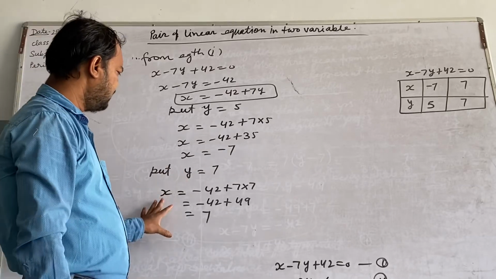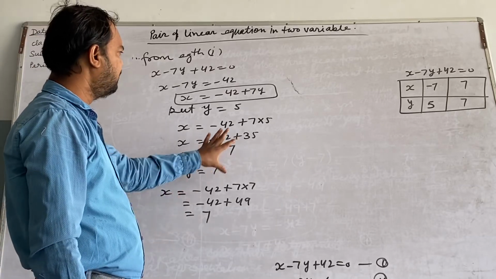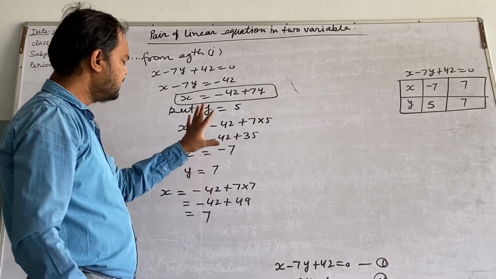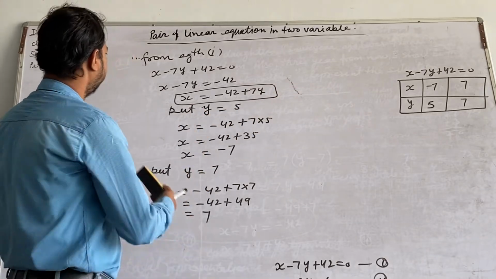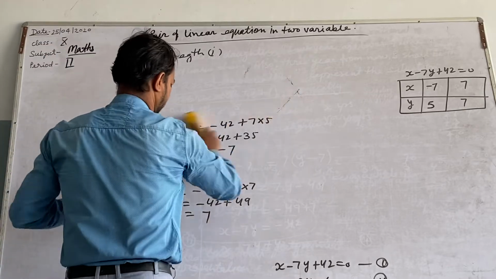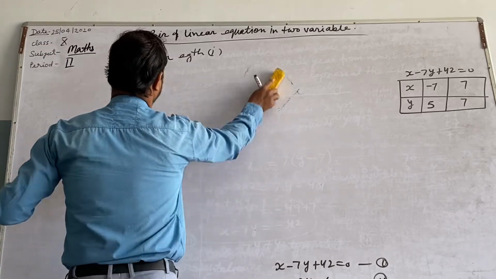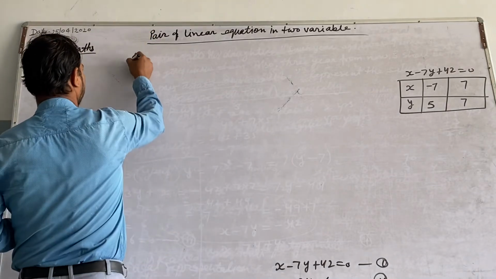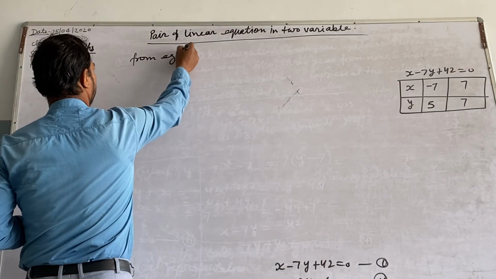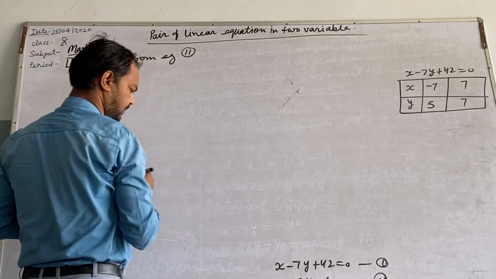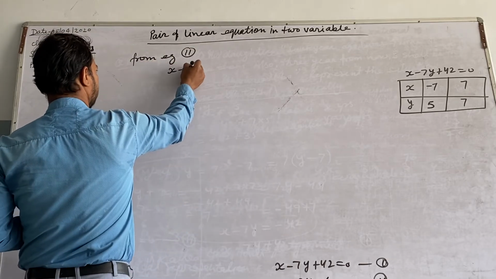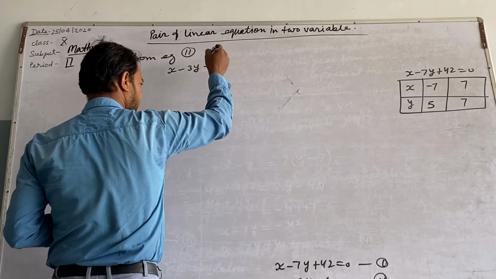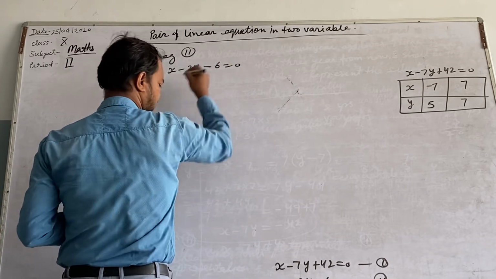We can put any value and find the corresponding value, but if you put a positive or negative integer, you will easily get a simple solution. Now from the second equation, x minus 3y minus 6 equal to 0.